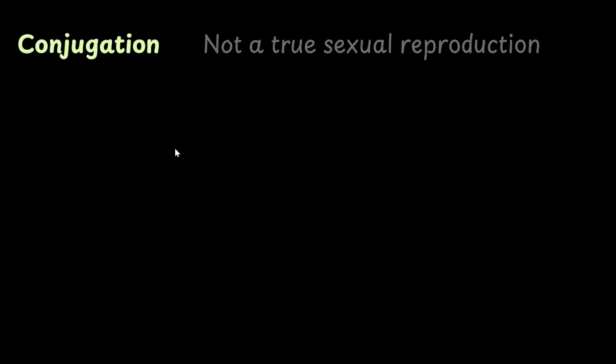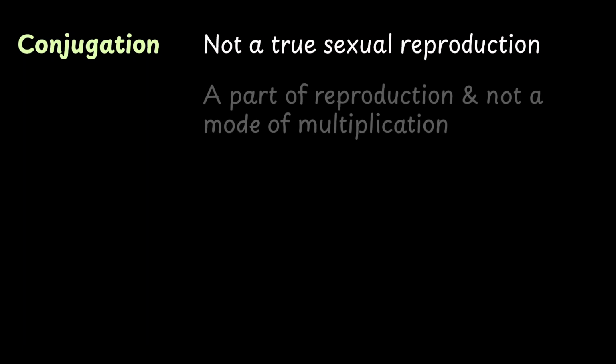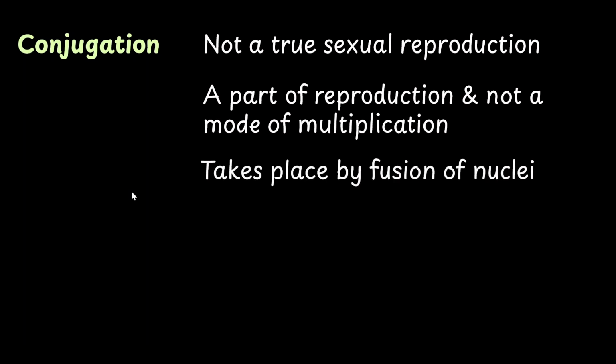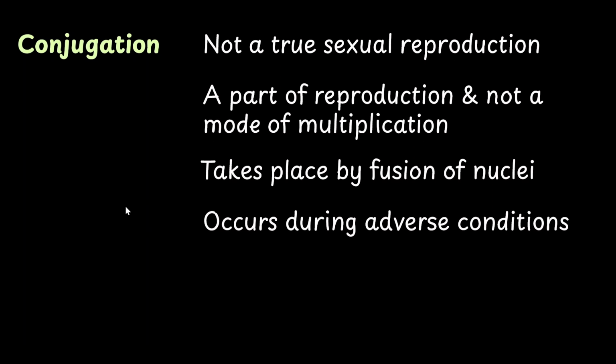Another phenomenon we notice is conjugation. It is not a true sexual reproduction, but it could be considered as part of sexual reproduction, and it is not used specifically as a mode of multiplication. But because it involves fusion of nuclei, we consider it to be part of sexual reproduction. Adverse environmental conditions can trigger conjugation, and this is seen in ciliates like Paramecium and Vorticella. It is the temporary union between true senile ciliates. Senile means older organisms that have undergone multiple rounds of binary fission.